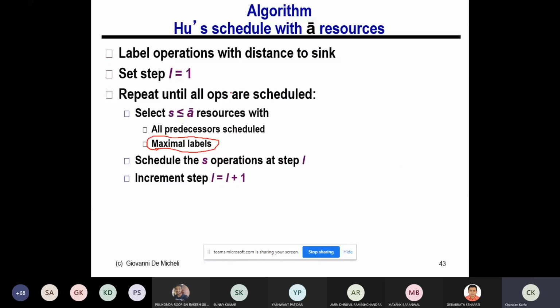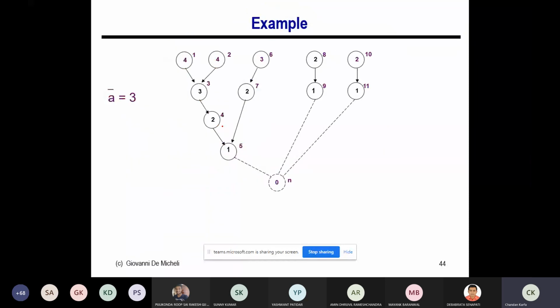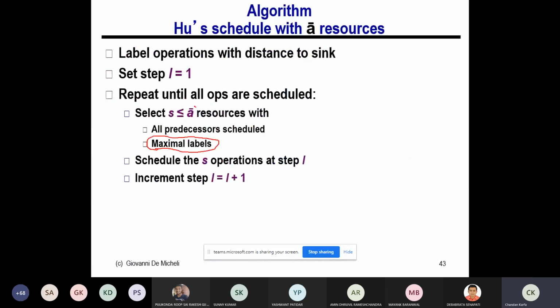Because in Hu's algorithm, what do you say? It gives you the lower bound of the resources. In Hu's algorithm, we know the lower bound of resources, we also know the lambda, and it ensures that with this number of resources, the schedule always schedules all the operations within the lambda bound. That is the beauty of Hu's algorithm, but that is not the case here. If this is not a tree, this maximum leveling is not unique, so that may not guarantee that a local decision ends up in a global solution, right?